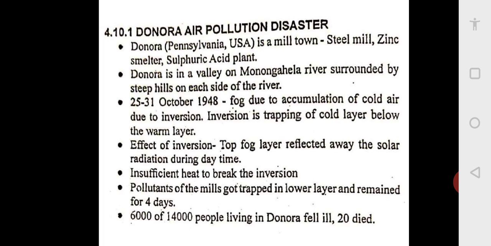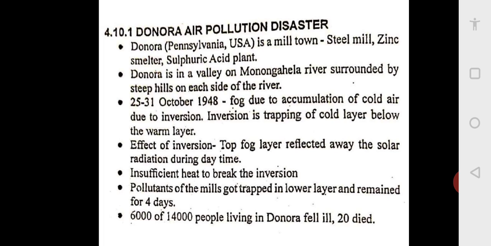Between 25th and 31st October 1948, for one week, there was fog due to accumulation of cold air due to inversion. What is inversion? Inversion means there is cold air and over that there is a hot, warm layer. So what was the effect? The top layer of the fog reflected away the solar radiation during the daytime. So the inversion could not be broken because there was not sufficient heat. Whatever sunlight was coming was getting reflected. So the inversion was continuing.